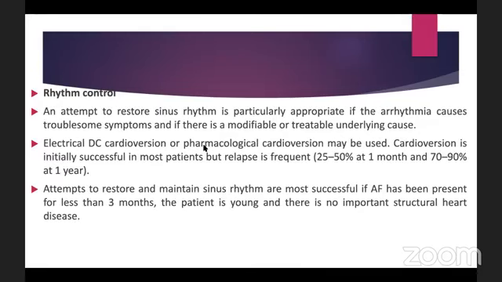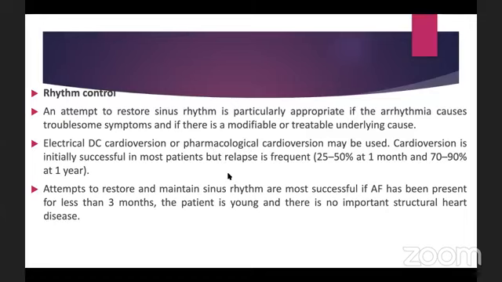So how do we control the rhythm? An attempt to restore the sinus rhythm is particularly appropriate if the arrhythmia causes troublesome symptoms and if there is a modifiable or treatable underlying cause. So the restoration to sinus rhythm can be done by cardioversion. The cardioversion means restoration to sinus rhythm. It can be done two ways. One is electrical or DC cardioversion, that means by DC shock, or pharmacological cardioversion. So cardioversion can be done in two ways.